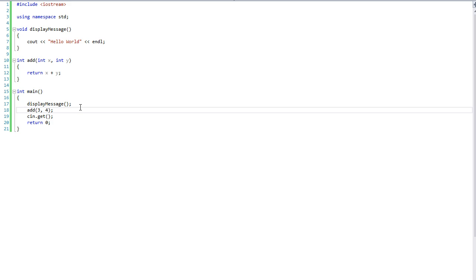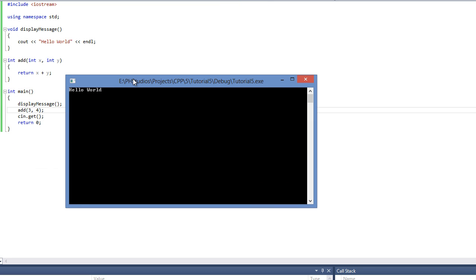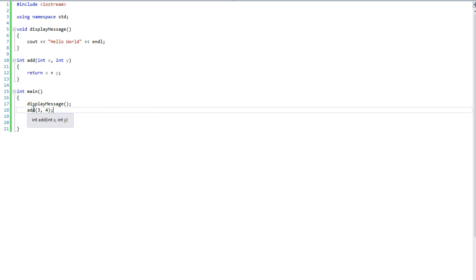Now if we press F5, hello world, so it's fine. However, add returns an integer. So if we want to use that integer, int addResult is equal to add 3, 4.